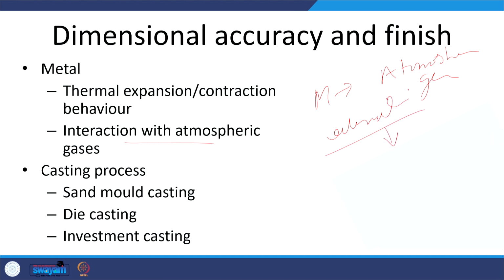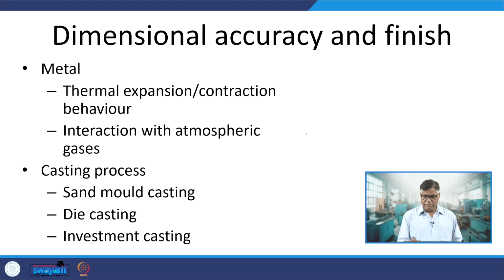This interaction can lead to the formation of oxides, nitrides at the surface, and that can result in rougher surfaces. But this will depend on the affinity of the metal with the atmospheric gases. If the metal has a greater affinity with the atmospheric gases, then the chances of interaction between the metal and the atmospheric gases will be more, and that will increase the tendency of getting more roughness.